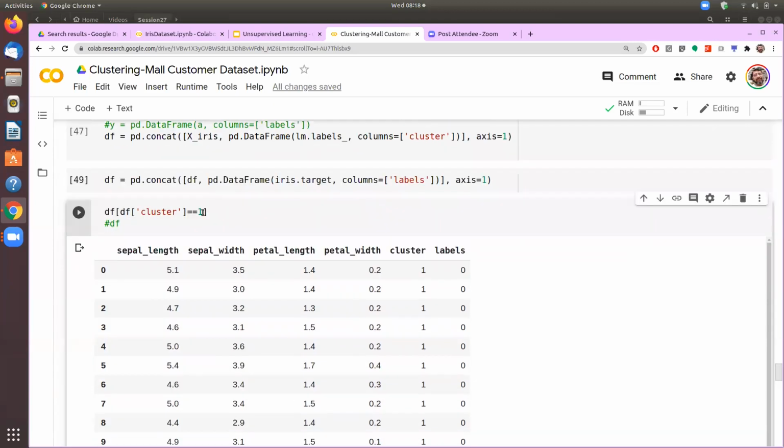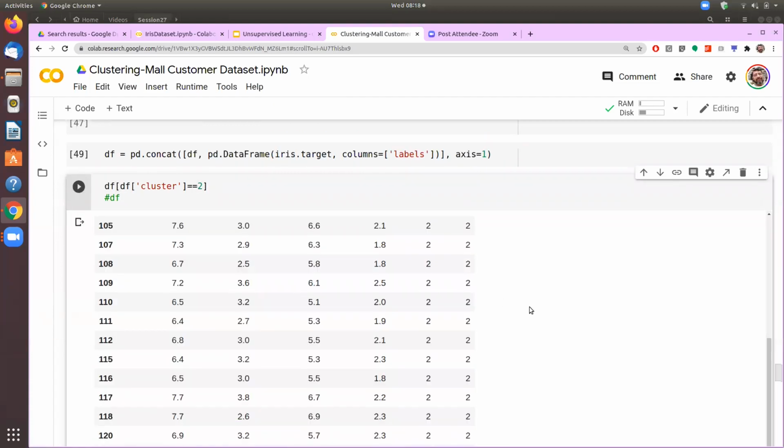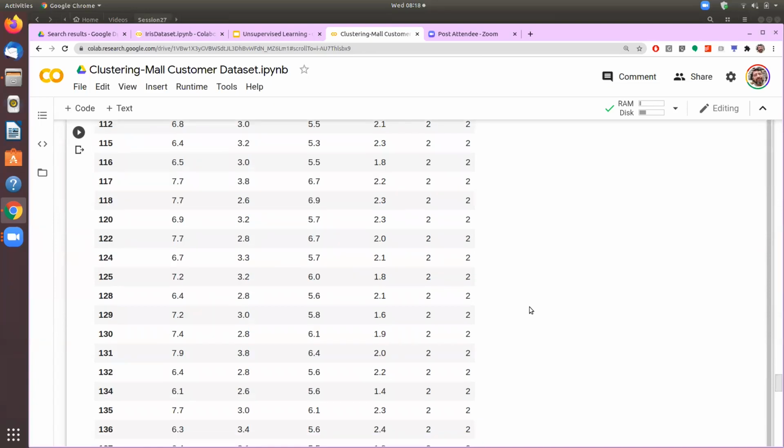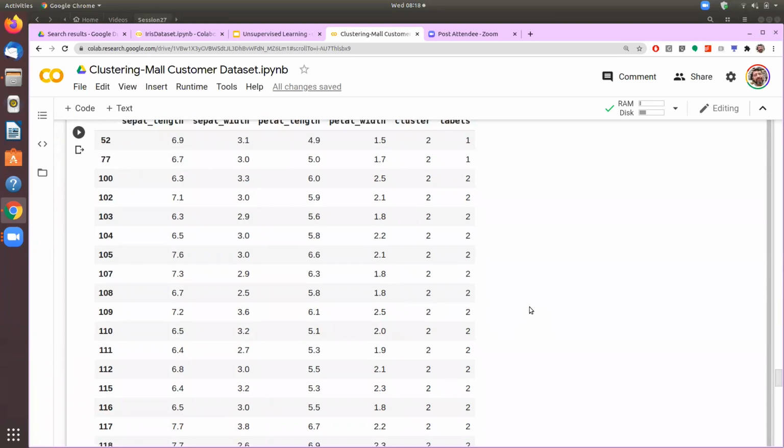And then if we see here 2, then mostly 2s are 2. So 2 is fine. So if we interchange our cluster ID from 0 to 1 and 1 to 0, then I think we also get a very good mapping.